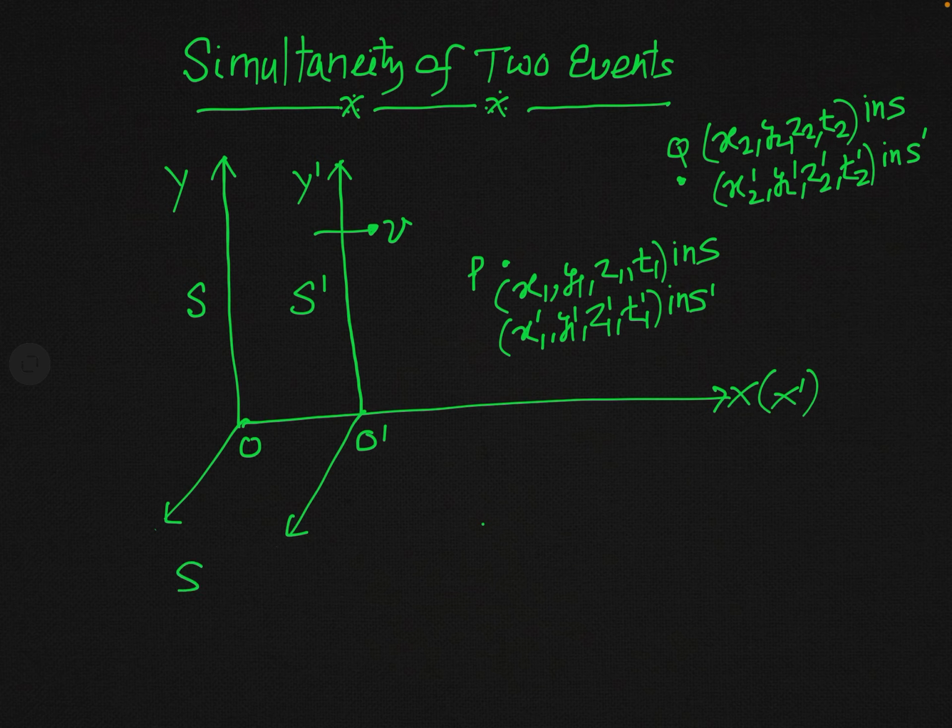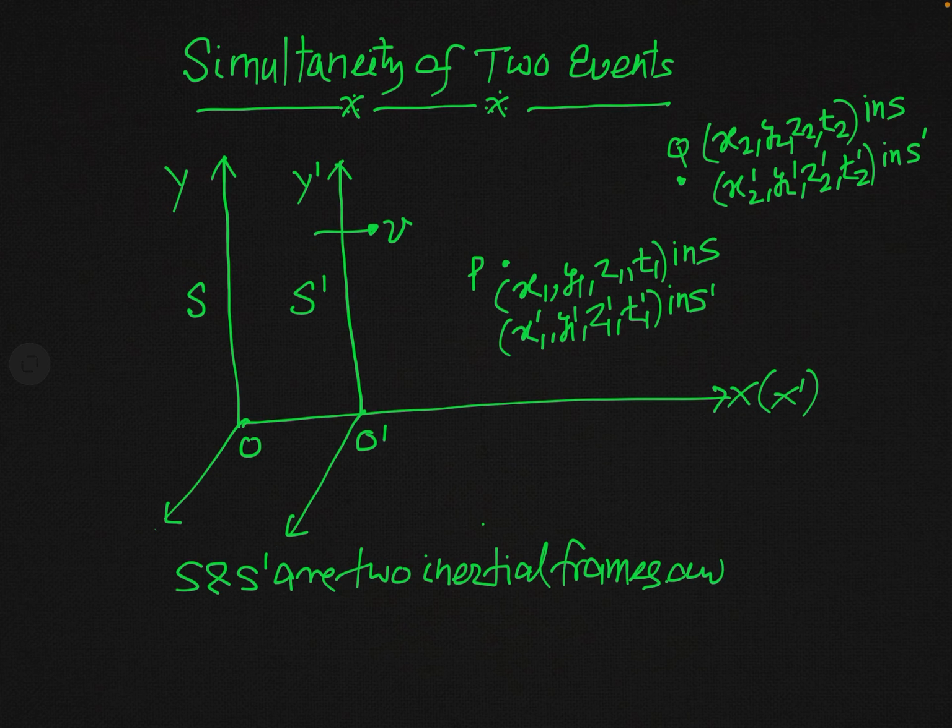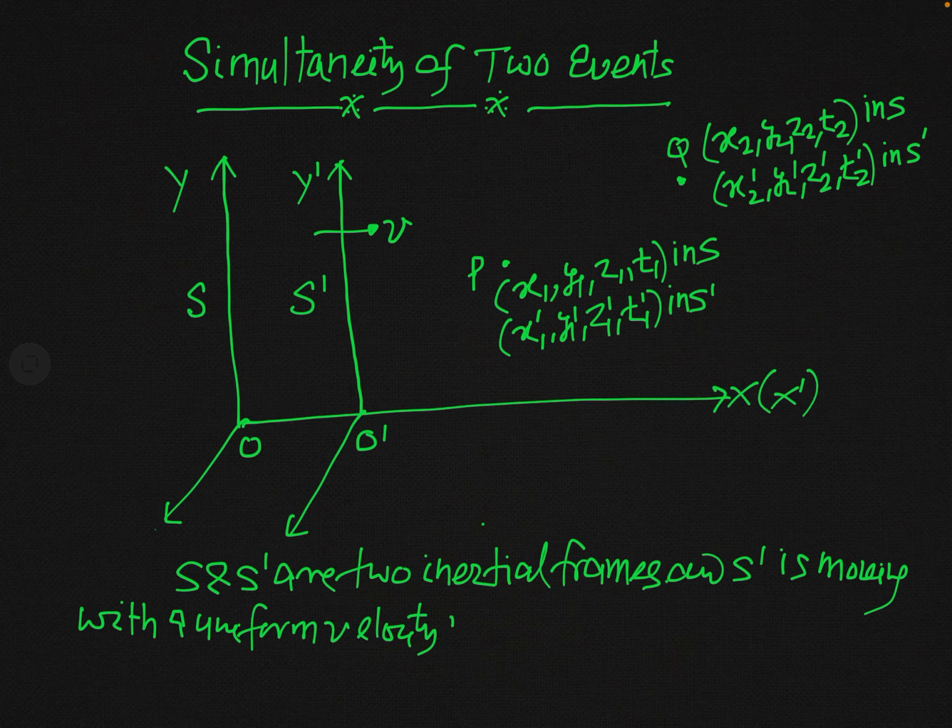So you can say S and S prime are two inertial frames, and S prime is moving with a uniform velocity, let us say v, in x direction.